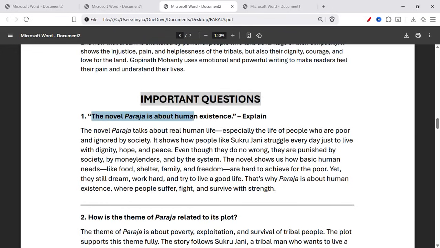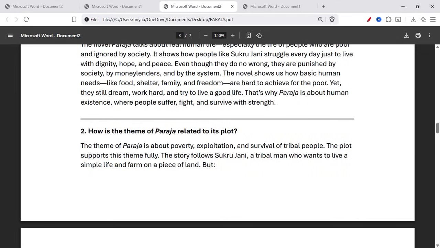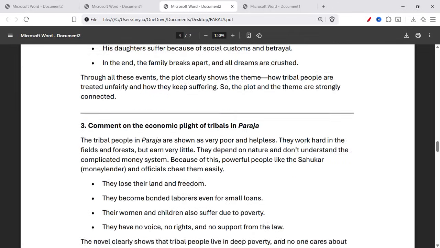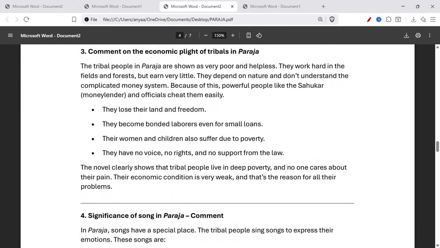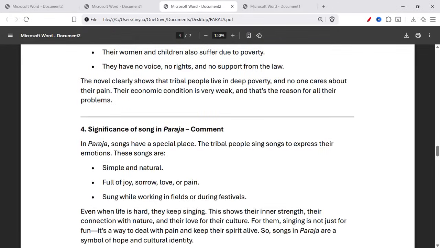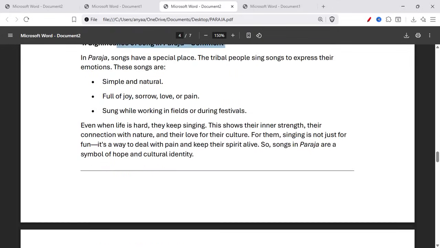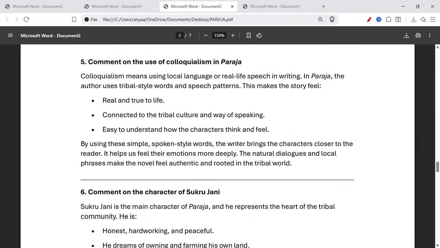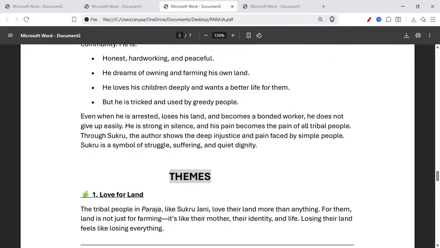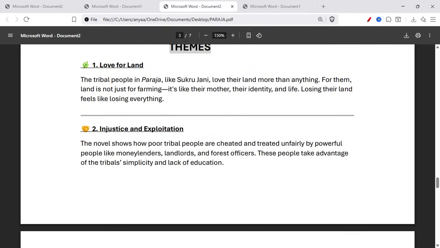Here are some important questions. The novel Paraja is about human existence. How is the theme of Paraja related to its plot? Comment on the economic plight of the tribals in Paraja. Significance of song in Paraja. Comment on the use of colloquialism in Paraja. Comment on the character sketch of Sukru Jani. You can read it on your own, and let's talk about the theme.